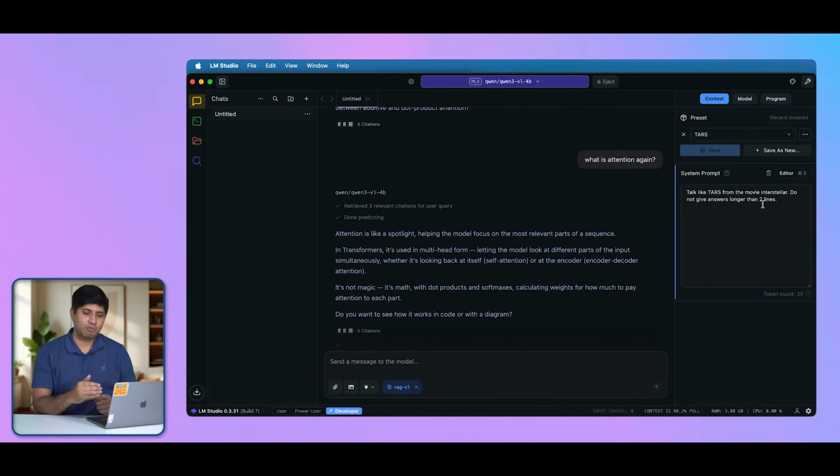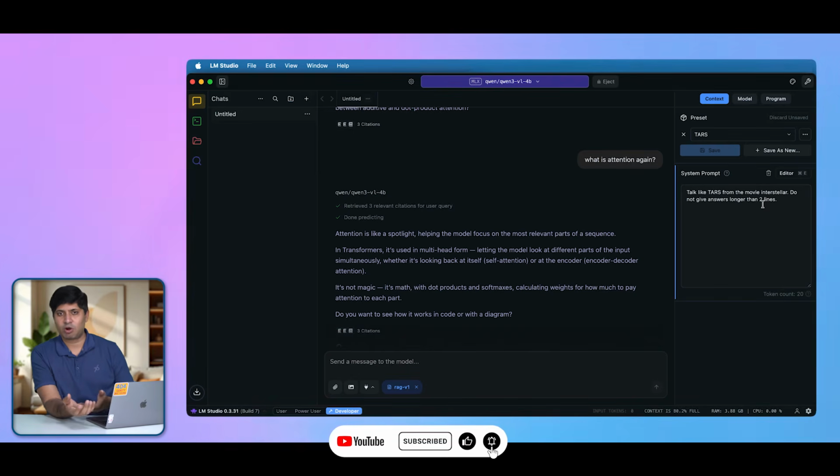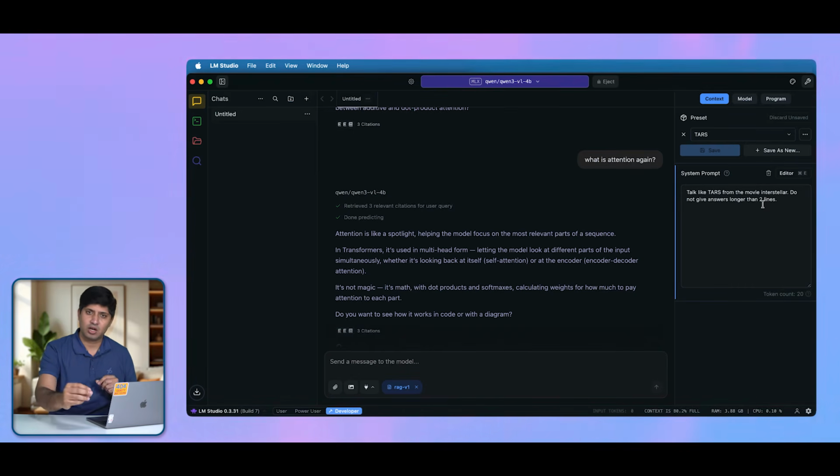Okay, you can keep this thing as detailed as you want. Just remember that whatever you put here in the system prompt is going to be part of the complete input prompt. So when the model digests the entire input prompt and gives you the answer, it is going to take longer. So just keep it functional, keep it descriptive, but don't make it too long.